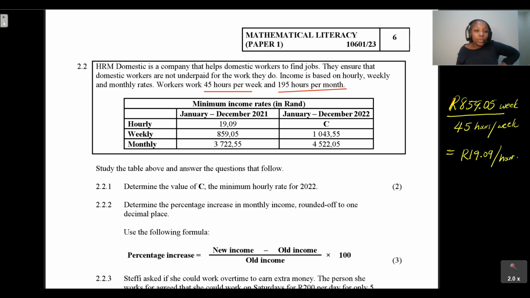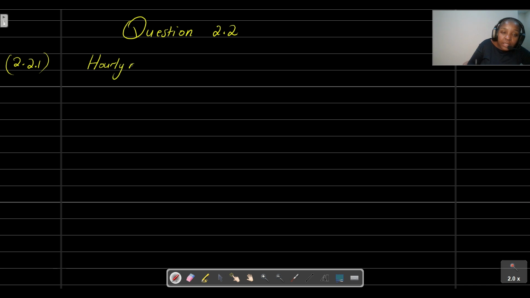Question 2.2.2, determine the value of C, which is the minimum hourly rate for 2022. Okay, we already know that they're working 45 hours per week. So if they're working 45 hours per week, you can just take that rate for the week. That is the total amount that they are getting paid in a week. So to get the amount that they're being paid per hour, we just need to take the hourly rate,